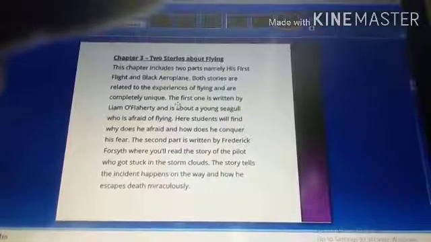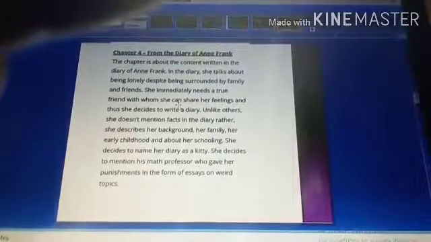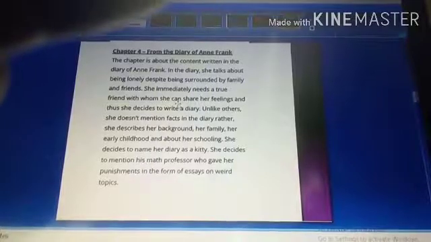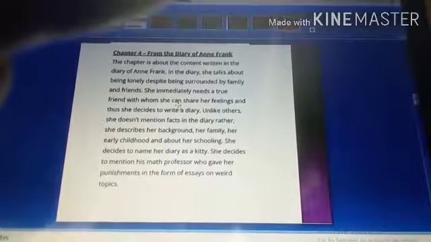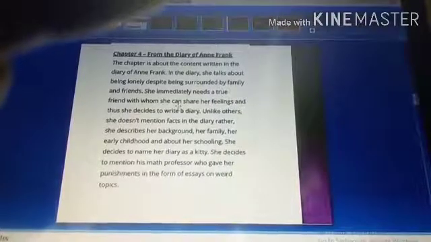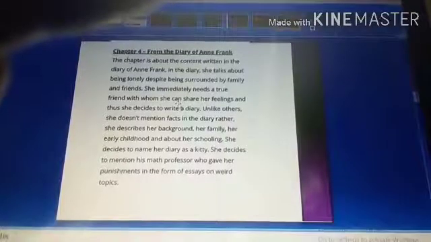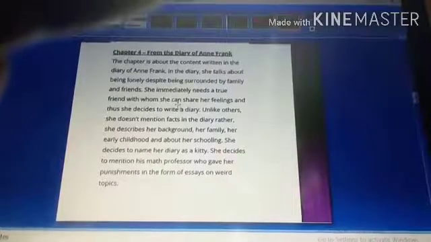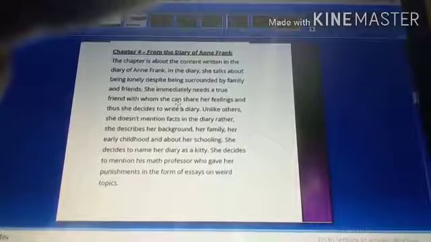you need to read the writer's name and what happened to that Dakota 088. Now the fourth chapter is From the Diary of Anne Frank. Who is this Anne Frank? Why have we given the title as The Diary of Anne Frank? Don't you think that it's a story taken from the diary of Anne Frank? Yes. And what happened? And why is she lonely despite being surrounded by family and friends? So what is the reason behind this? How was her schooling? How was her background? So you need to know all these things along with the characters and the central theme of this chapter.